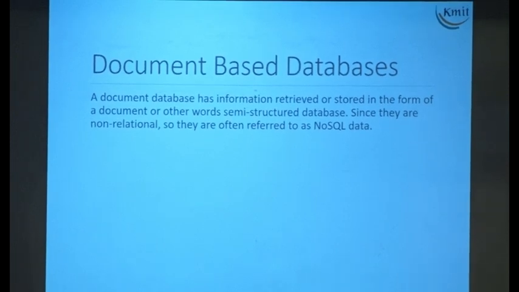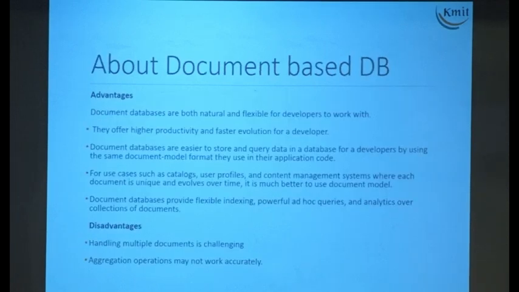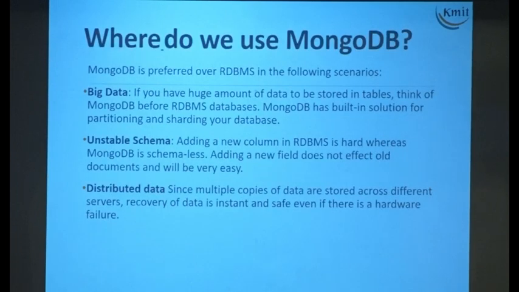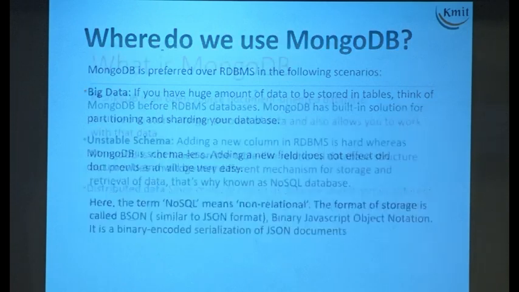In document-based databases you can collapse or expand. You can have as many key value pairs as you wish to. Right? I'll share this information, please. Basically, where do you use MongoDB? Unstable schema, distributed schema, big data. Right? You can go for that there.